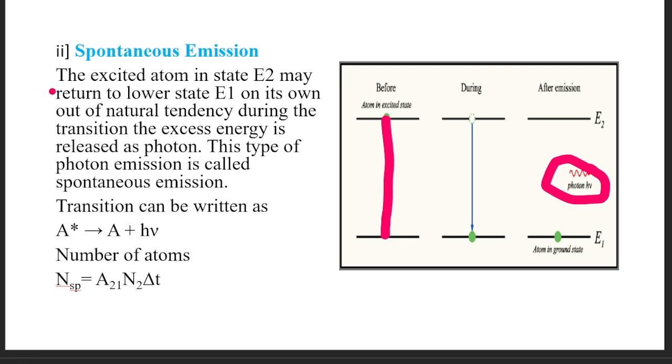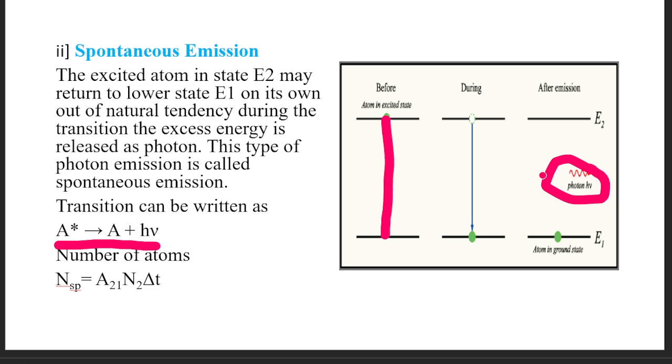What is meant by spontaneous emission? The excited atom E2 may return to the lower energy state by emitting a photon, and this is known as spontaneous emission, which is a natural process. So this type of photon emission is known as spontaneous emission. The transition can be written as A star giving rise to A plus h nu. A star denotes the atom initially present in an excited state, which drops to the lower energy state. A denotes the atom in a lower energy state, and h nu is the photon energy.